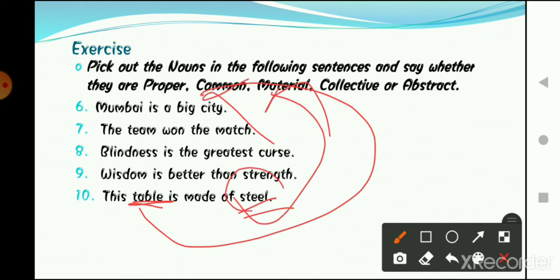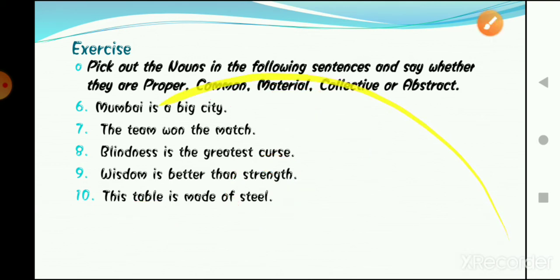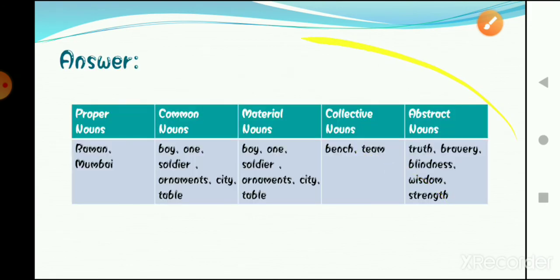Steel is what the table is made up of, and we have already read what material nouns are. These are basically the names of the substances or things from which a particular thing is made up of. Okay, now moving forward, these are the answers to the previous questions.